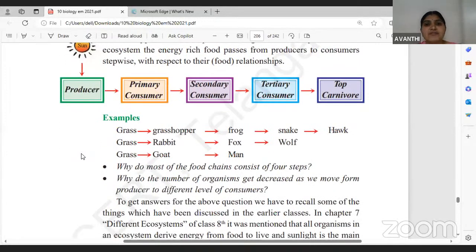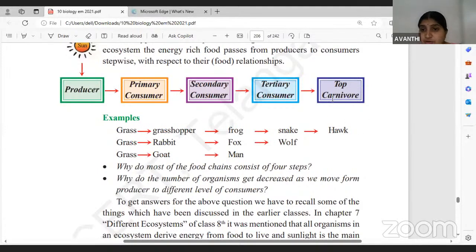So here they have given a few examples. Always we should remember, producers will be occupying the bottom level, the first trophic level, in a pyramid or in an ecosystem. Then the primary consumer, then the secondary consumer, tertiary consumer, and top carnivore.